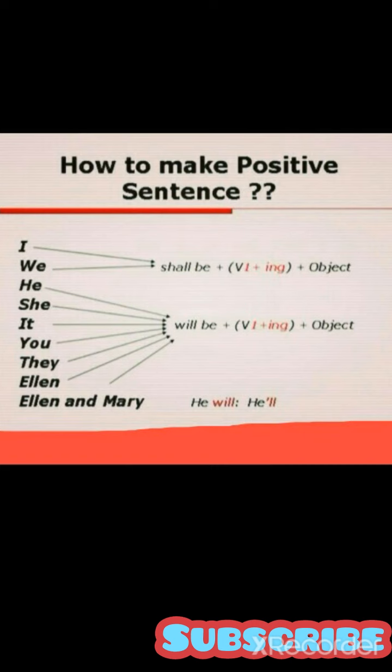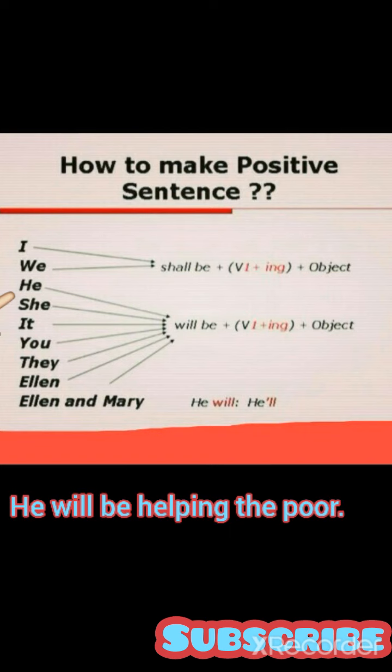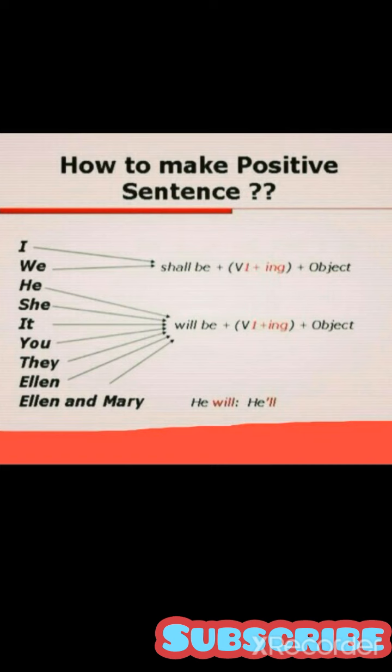In the same way, similarly, you can make other sentences by using your subject he, she, it, you, they, Alan. But this time the change occurs in the helping verb, which will be will be. You are not going to use shall be with he, she, it, they, you. And if there is a name of a person, here I use Alan and Mary, you can use any name, any noun to make a sentence. Okay. So let's make some sentences. He will be helping the poor. She will be washing the cloth. It will be raining. You will be going to visit your grandparents.